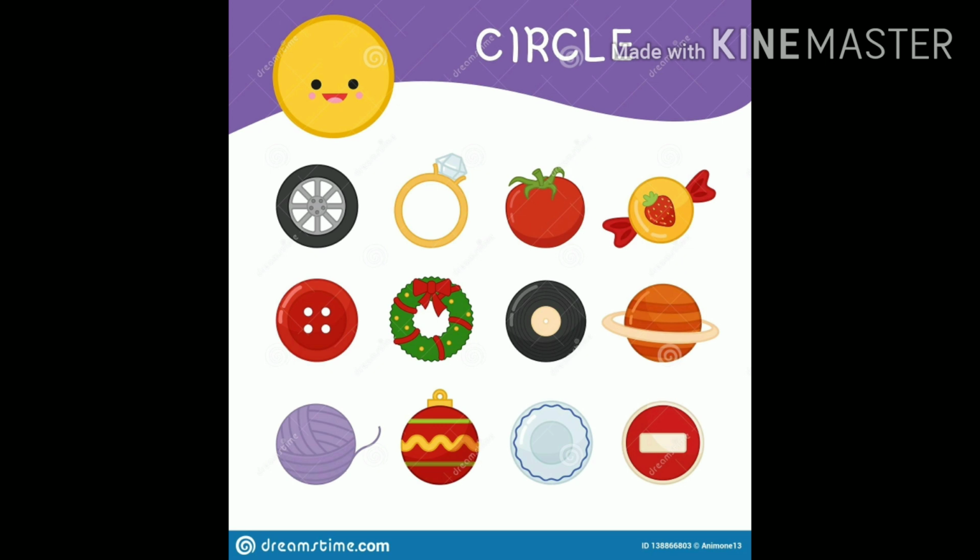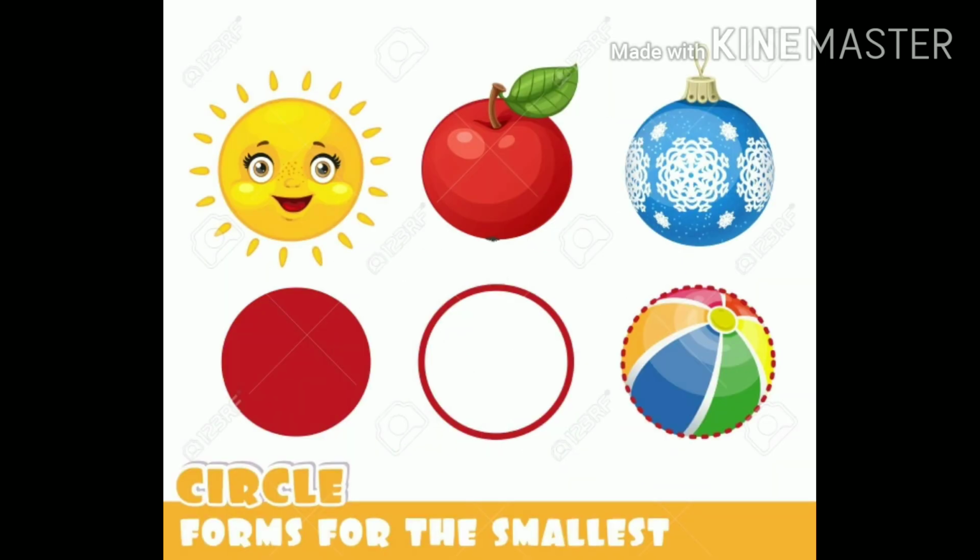One more image I have: wheels, ring, tomatoes, toffee, buttons, Christmas ring, tire, Saturn, wool, and etc. They all come under the group of circular objects. Now see circle forms of the smallest, that is sun, apple, ball, ring, etc.